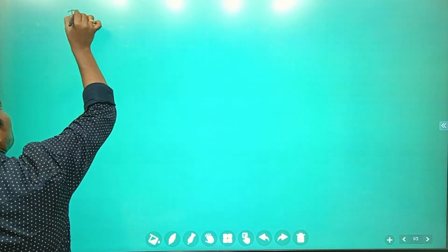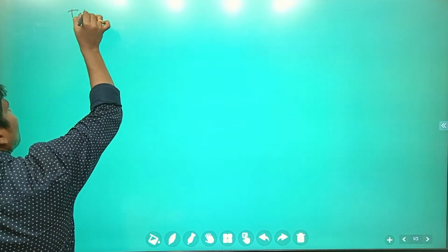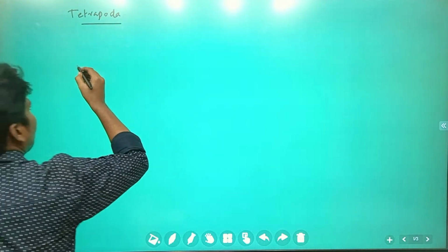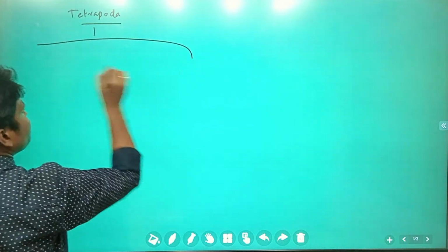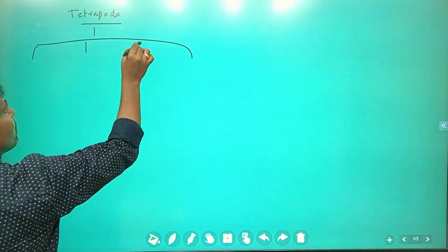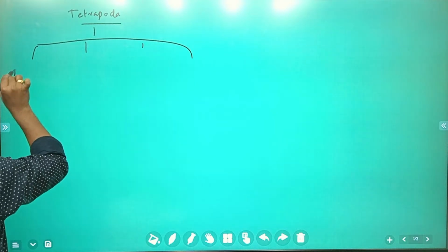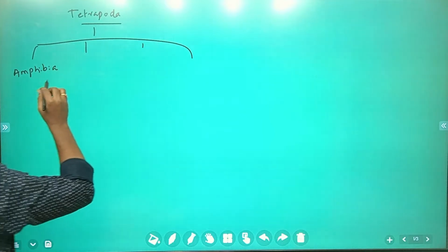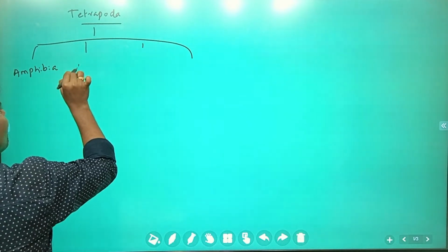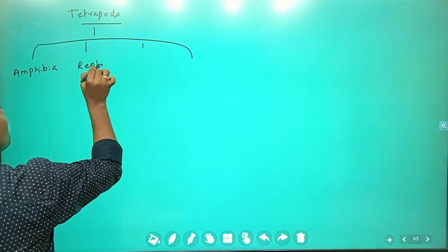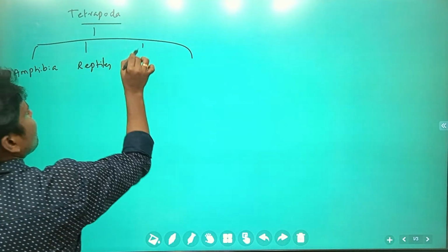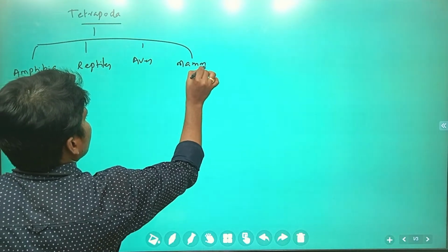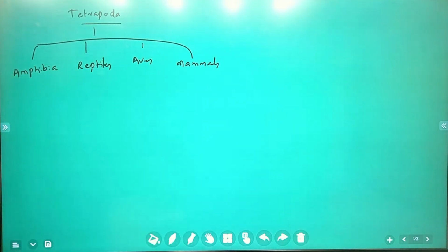So in the tetrapoda, if you try to remember, I already told you. The tetrapoda is going to be differentiated into amphibia, reptiles, aves or birds, and next mammals. Is that right? This is what I told in the previous class.